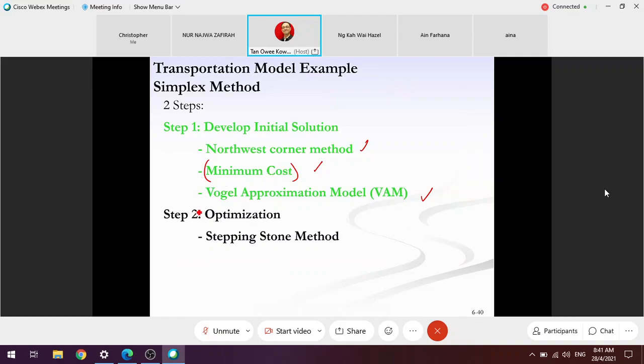Therefore, I'm going to continue the optimization using that initial solution. You can continue the second step using a different model, northwest corner or Vogel's, but the steps involved are perhaps longer than minimum cost. So I will use minimum cost.